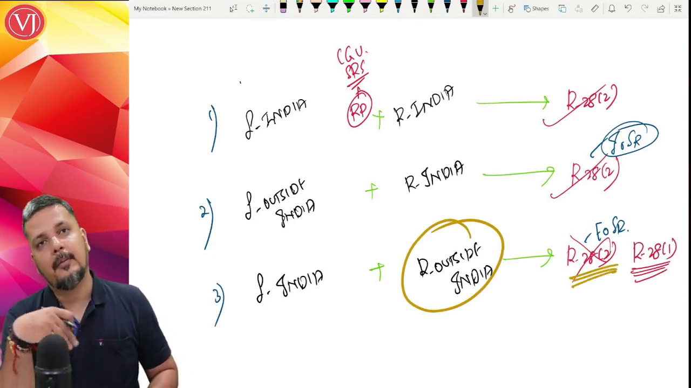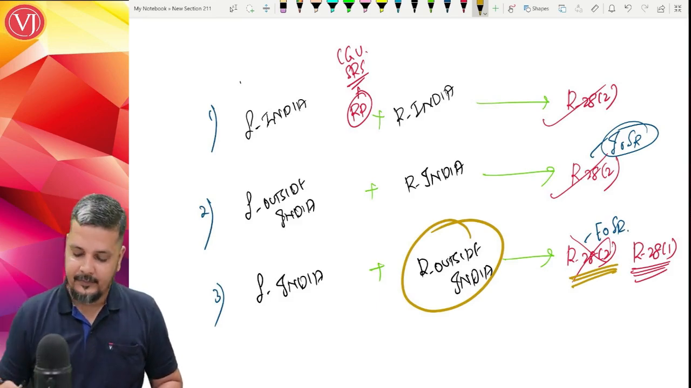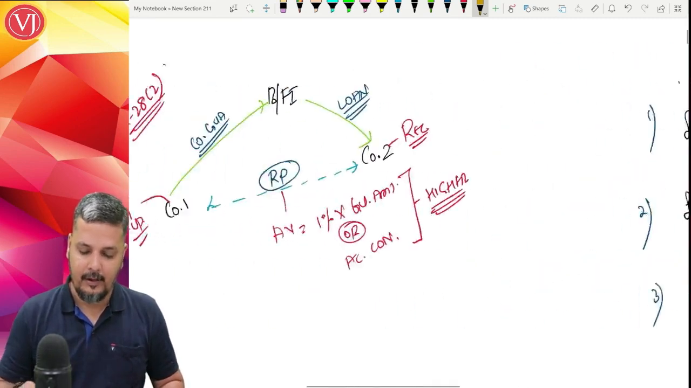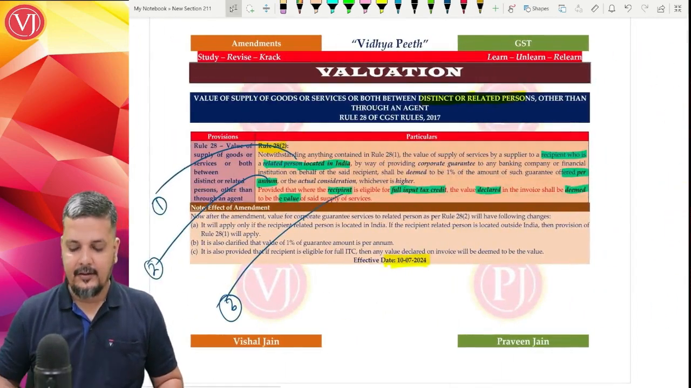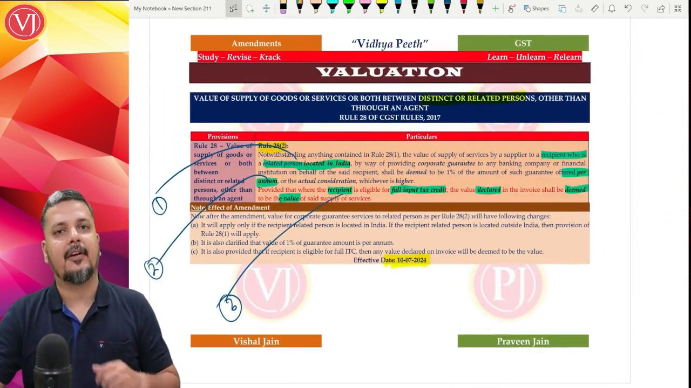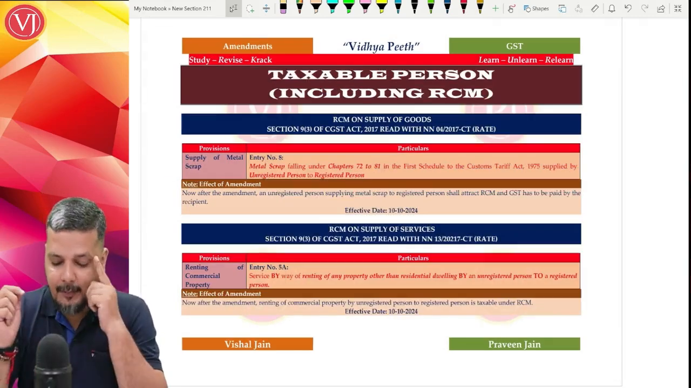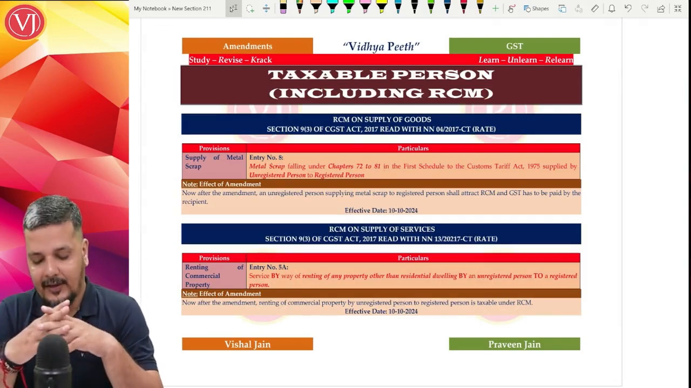You have to go with the basic rule, rule 28 sub rule 1. This is basically nothing but export of services. So go with the basic rule 28.1. This is everything about the amendment which has happened in your rule 28 sub rule 2. Yes friends, now discussing about the amendments in your RCM specifically.